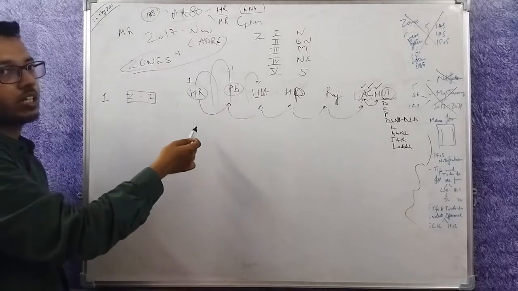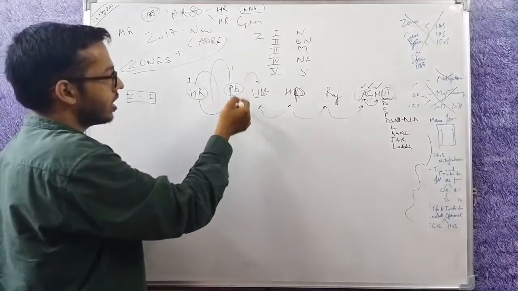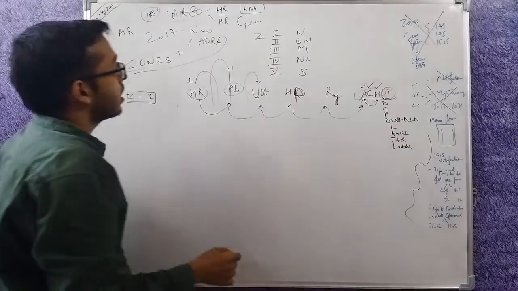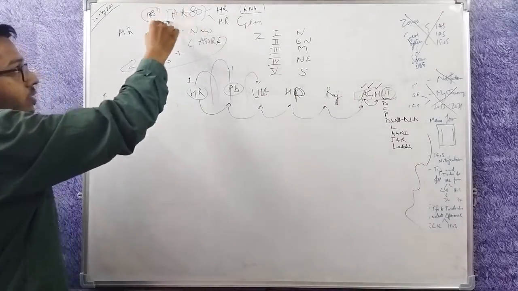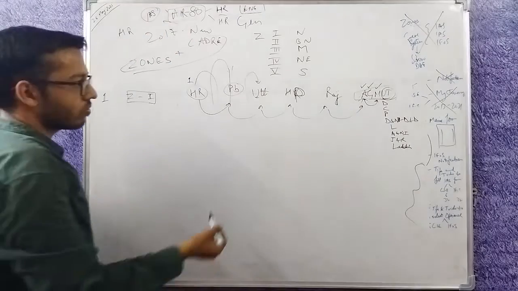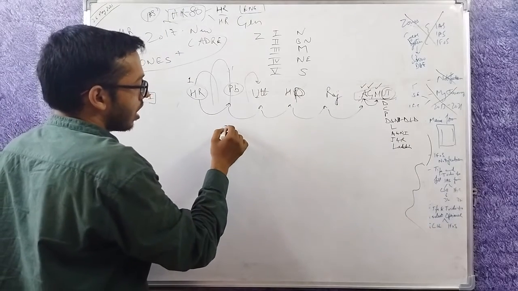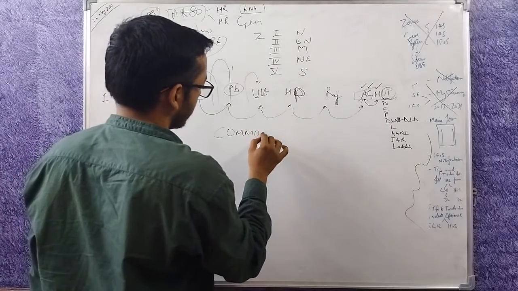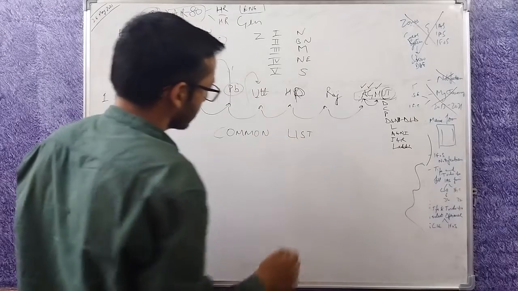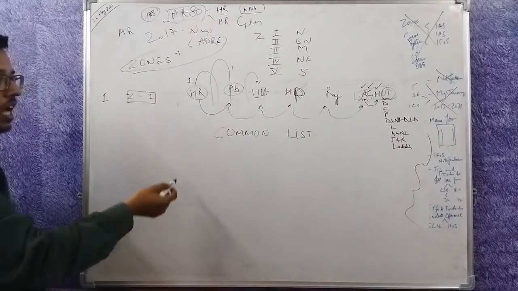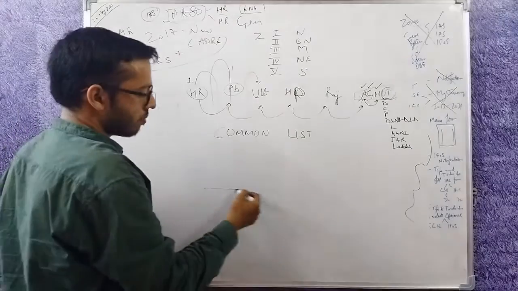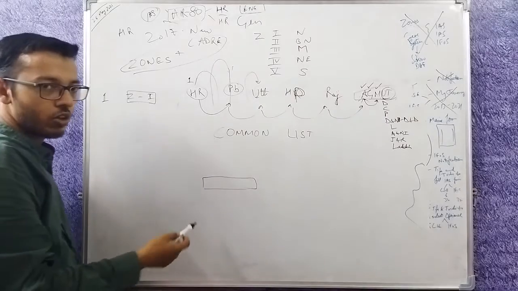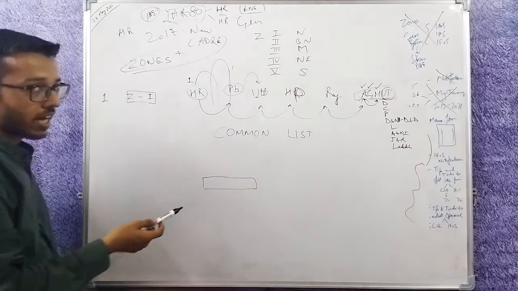So Haryana will be considered. This is the only way Haryana will be considered. Then the counter will proceed to Punjab, Uttarakhand, Himachal, Rajasthan, AGMUT. Then I cannot be allocated anything because my rank is the last one. So what will happen? I will be put in a common list, and from that common list, whichever state remains, which has not been allocated to any other person, I will get that.